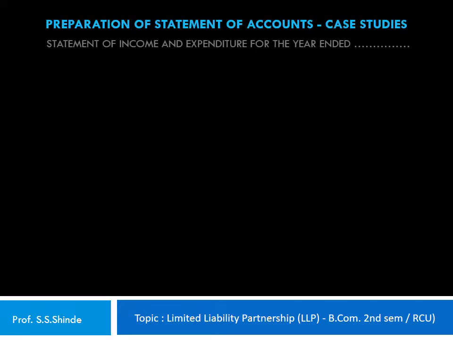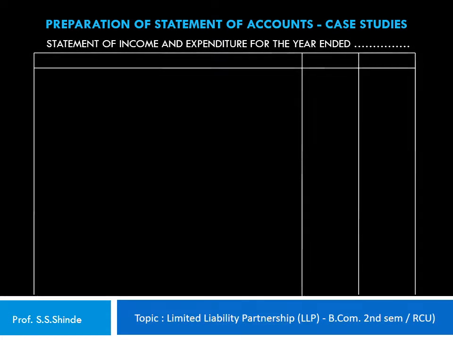Let's now look into the preparation of the statement of income and expenditure for the year ended. That is the format of statement of income and expenditure that's prepared by an LLP in a vertical format. Now let's rule out the statement with the two amount columns and a particulars column. Now in the first part, we show the income, which comprises of the turnover, that is the sales figure, from